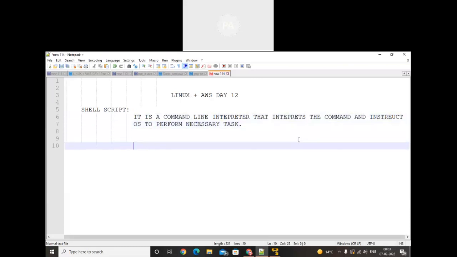Make a note that like C language, there is a compiler, like C++, there is also a compiler, and Java is also a compiler based language. The compiler converts the high level language into the low level language, and later on the converted task will be executed. Similarly, in the OS or in Linux, we have the concept of shell script.